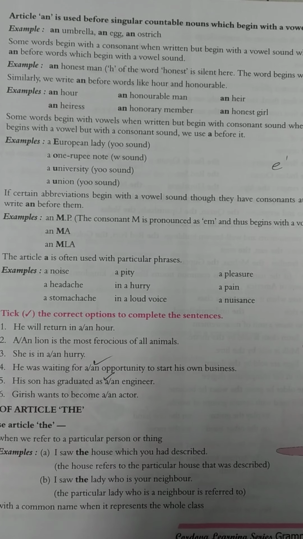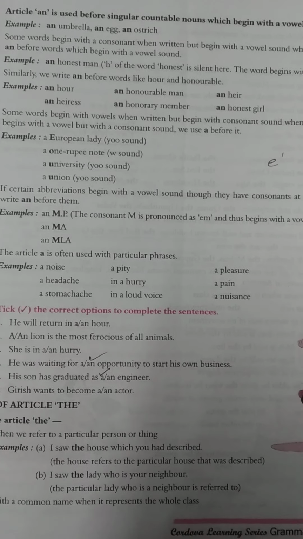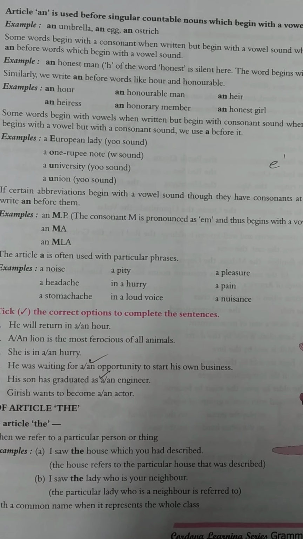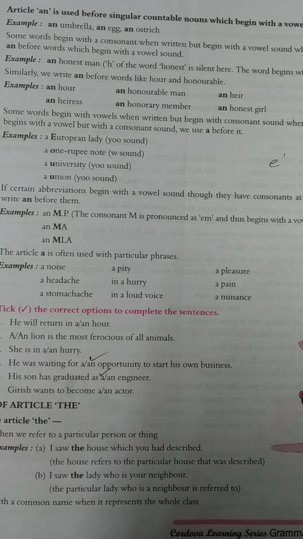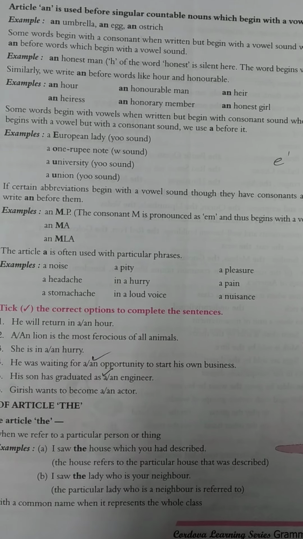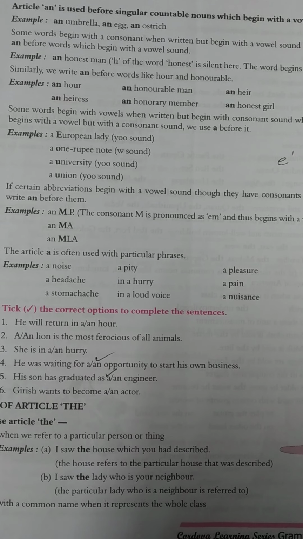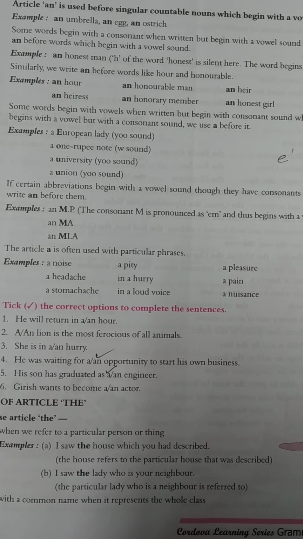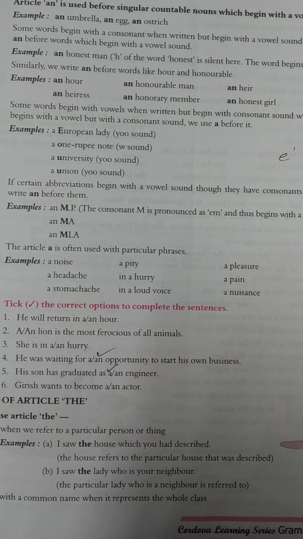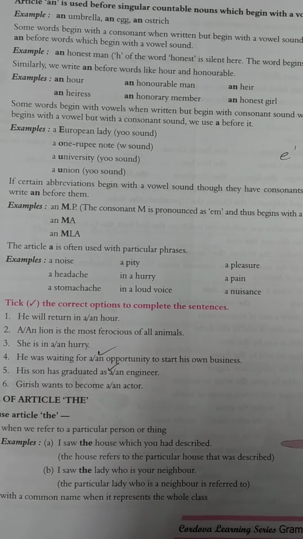Similarly, an MP, because M is pronounced as EMM, the sound is EMM. So before MP, MLA, MA, we use an. But when it comes to union, university, 1 rupee, European lady, we use a. A European lady, a 1 rupee note, a university, a union.